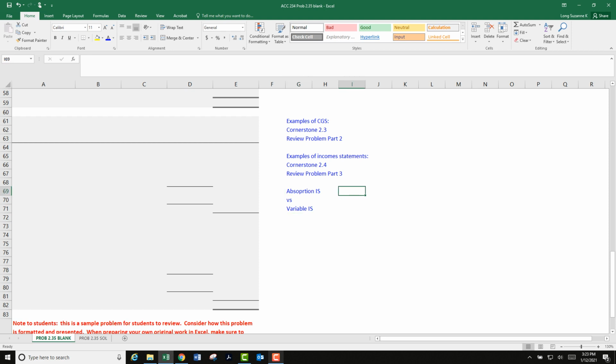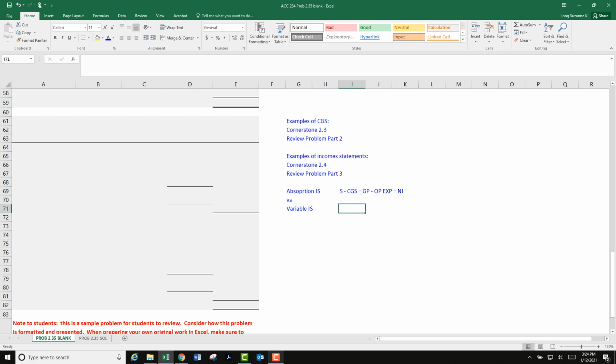So just a little quick review here. The absorption income statement is what I would call the regular income statement. Sales minus cost of goods sold equals gross profit minus operating expenses equals net income. That's what I would call a regular income statement. And that's what we're going to do today. We were asked to do an absorption costing income statement, and that's like that. It means that cost of goods sold is absorbing both variable and fixed cost.